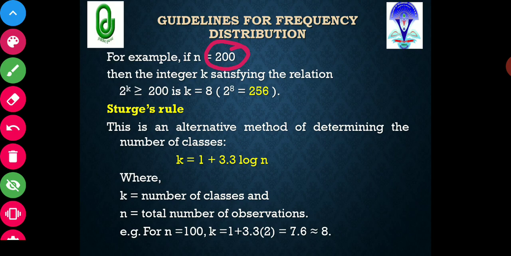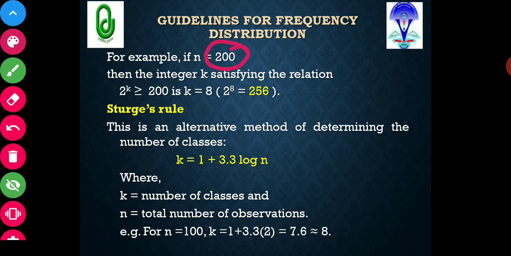Likewise we will go on, and when we come to 2 raised to 8, it is 256, which is greater than 200. If you see 2 raised to 7, it is 128, which is again lesser than 200.